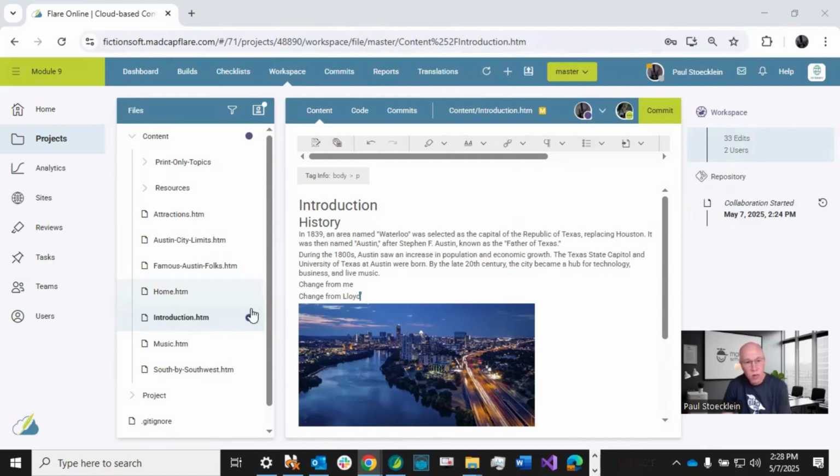Also over on the left, you can see next to the Introduction file, you get this little circle here, and that's an indicator letting you know, hey, there are changes going on in here that haven't been committed yet. So work is going on. And if people were working in lots of files, you'd see lots of circles over here.